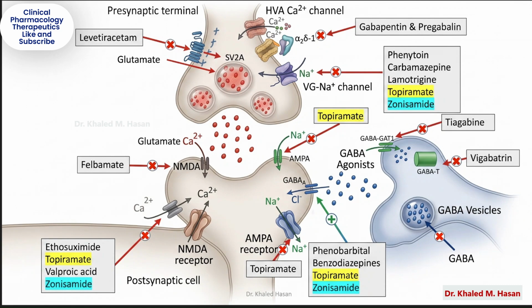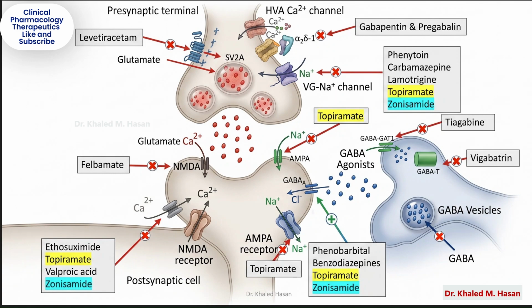T-type calcium channels. These are important in absence seizures. Drugs shown here: Ethosuximide, valproic acid, topiramate, Zonisamide. Ethosuximide is the classic drug for absence seizures because it selectively blocks T-type calcium channels. High-voltage activated calcium channels. Gabapentin and pregabalin bind the alpha-2 delta subunit of calcium channels. This reduces excitatory neurotransmitter release and decreases neuronal excitability.